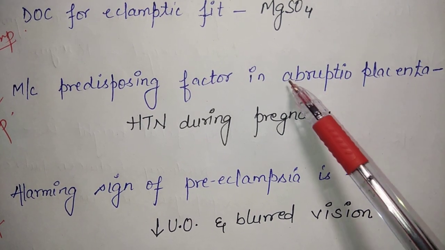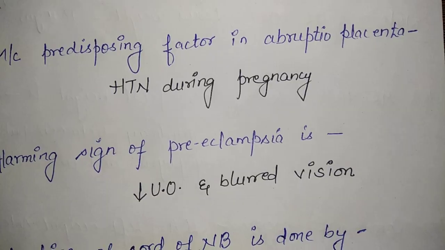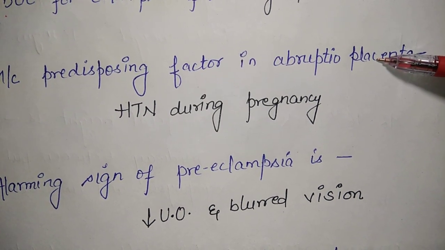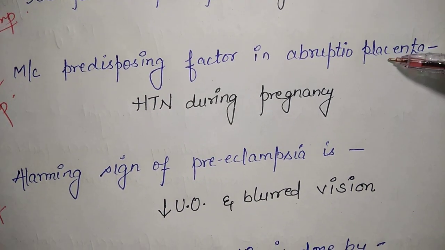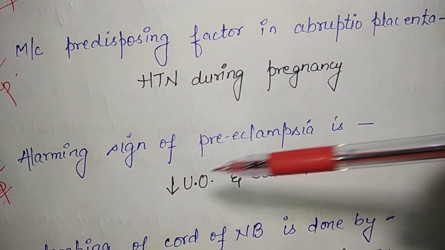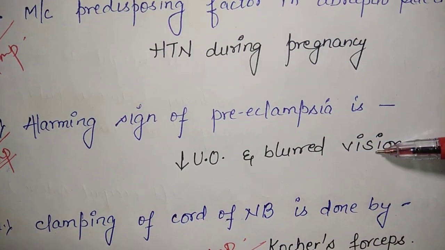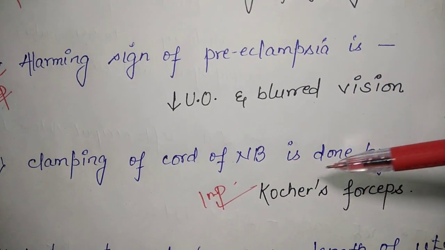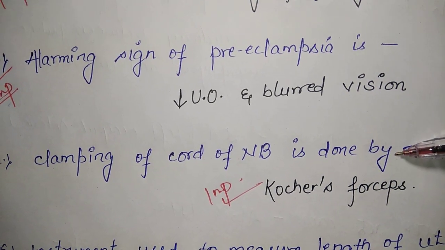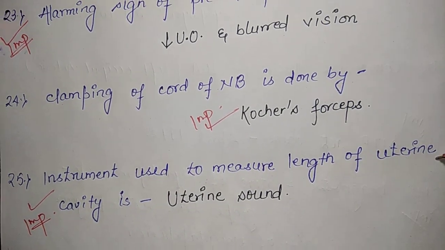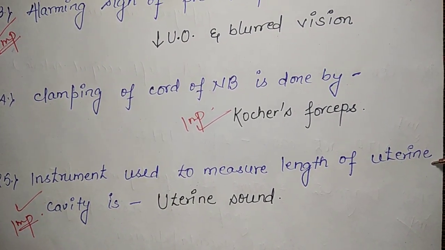Abruptio placenta means there is sudden premature separation of the placenta from the implanted site, that is abruptio placenta. Alarming sign of preeclampsia is decreased urine output and blurred vision. Clamping of cord in a newborn is done with the help of Kocher forceps. Instrument used to measure length of uterine cavity is uterine sound.